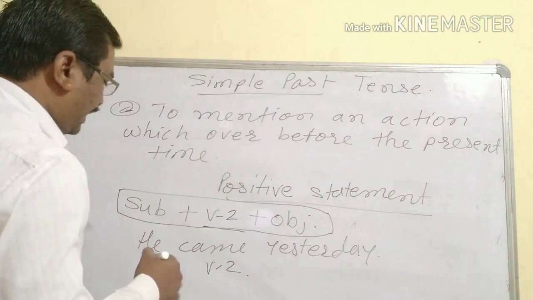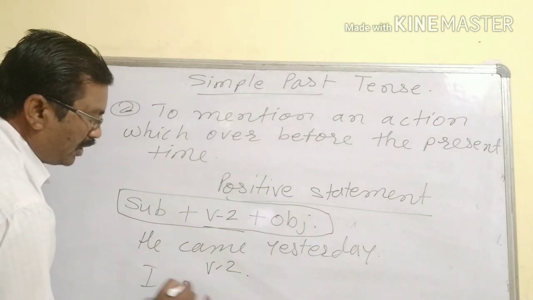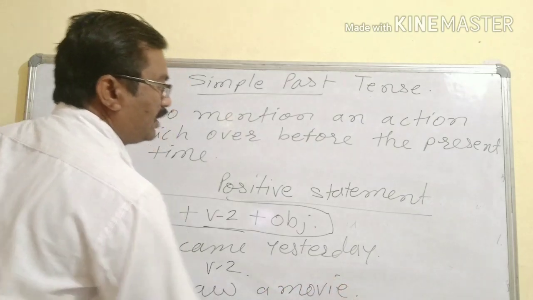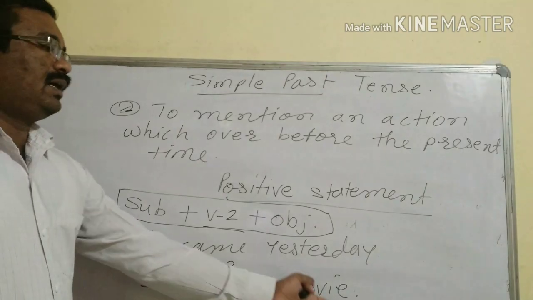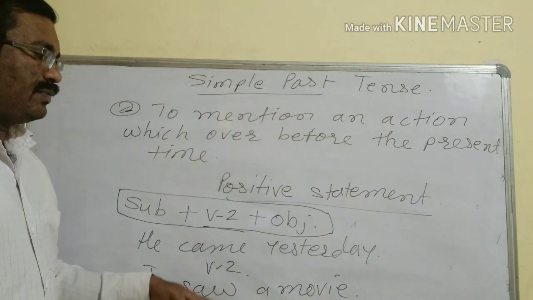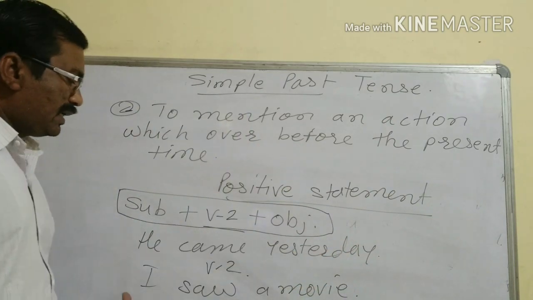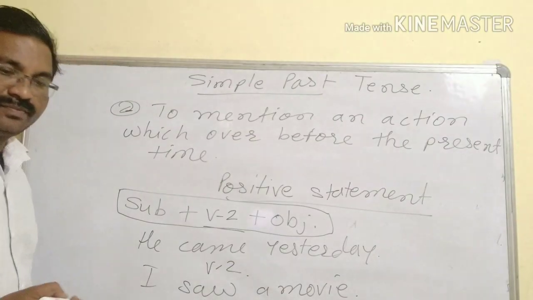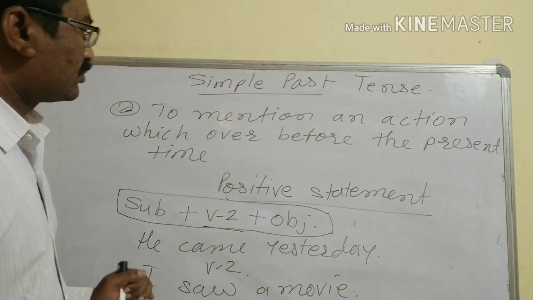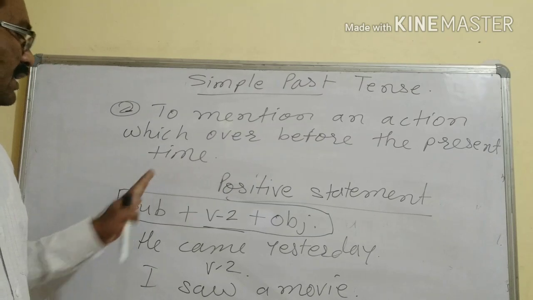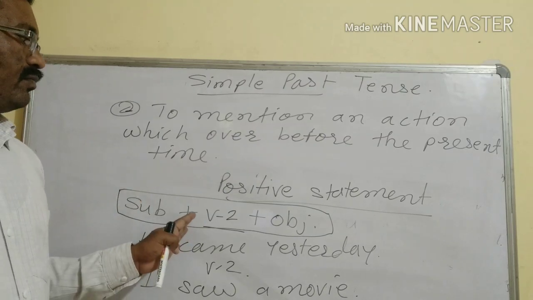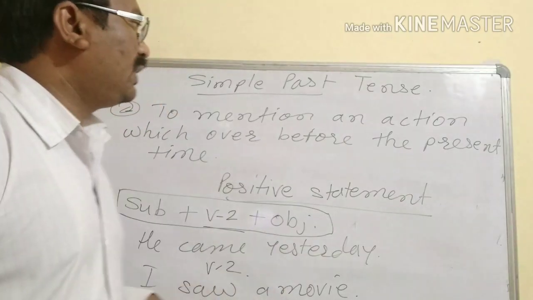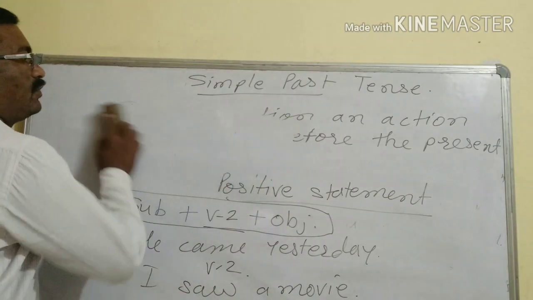He came yesterday. I saw a movie. If I am talking about yesterday or any past week or last month, I can give the reference also. I saw a movie. So this is V2. I feel the simple past is clear to you. Positive statement done; how to make a negative statement, that also we are going to see in this video only.